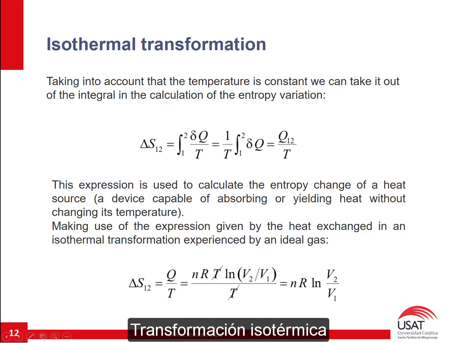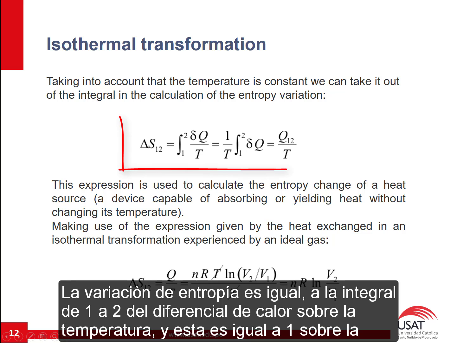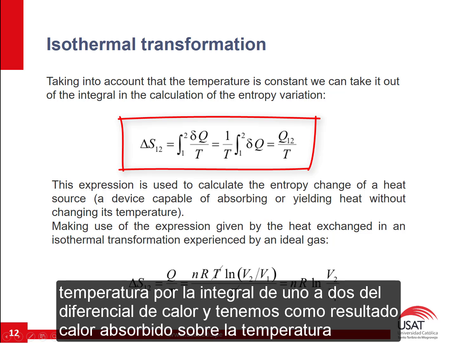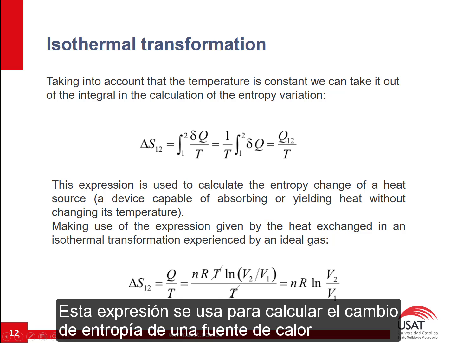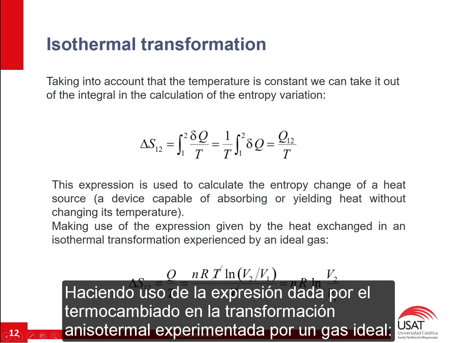Isothermal transformation. Taking into account that the temperature is constant, we can take it out of the integral in the calculation of the entropy variation. The entropy variation is equal to the integral from 1 to 2 of the heat differential over the temperature, and this is equal to 1 over the temperature times the integral from 1 to 2 of the heat differential, and we have as a result heat absorbed over the temperature. This expression is used to calculate the entropy change of a heat source, a device capable of absorbing or yielding heat without changing its temperature. Making use of the expression given by the heat exchanged in an isothermal transformation experienced by an ideal gas.